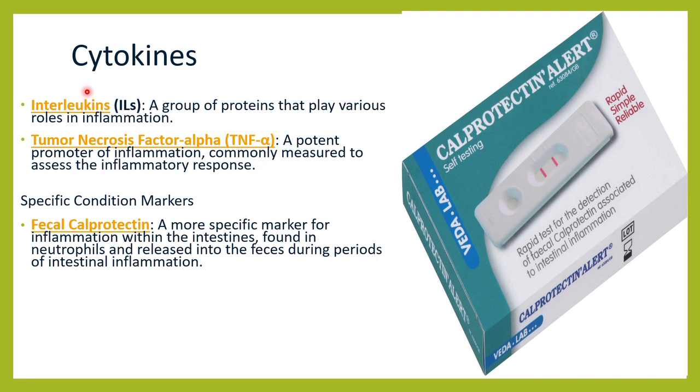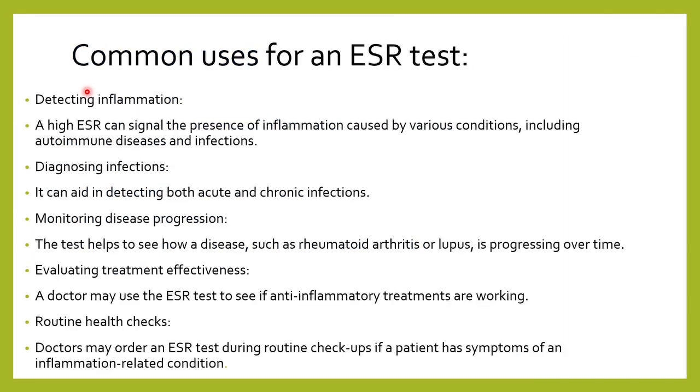tumor necrosis factors, etc. So what are the uses of ESR? The main use of ESR is that it lets us know that there is some kind of inflammation or tissue breakdown happening in the body. That inflammation could be because of a bacteria, a fungus, or a virus.